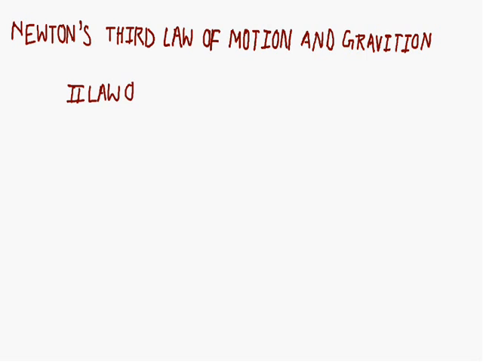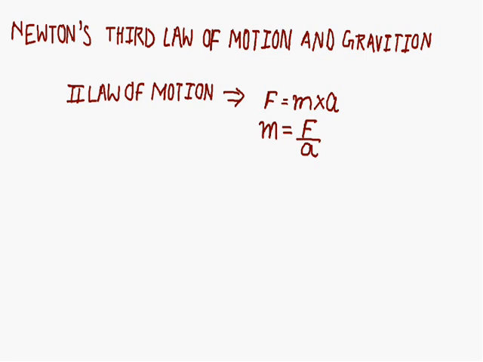According to Newton's second law of motion, we know force equals mass into acceleration. So mass equals force upon acceleration. Hence, this is clear from this formula: when m is very large, then acceleration is small, and when mass is small, then the acceleration produced is very large.